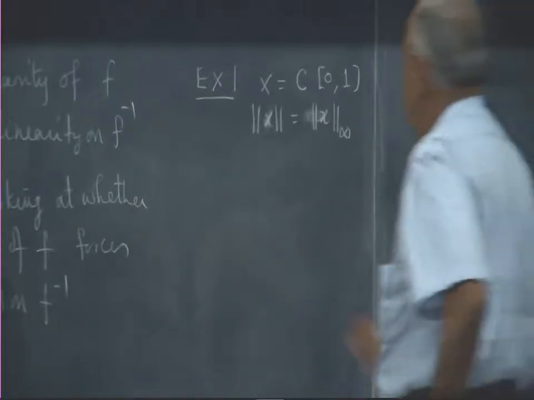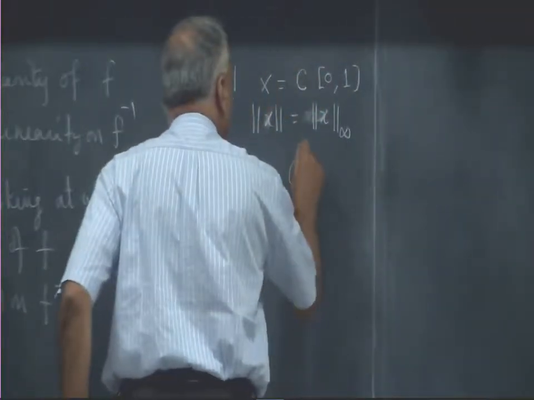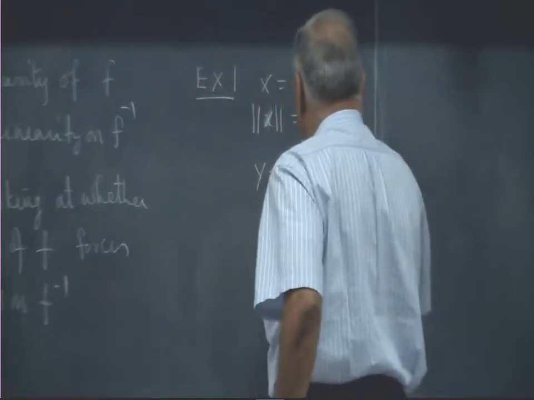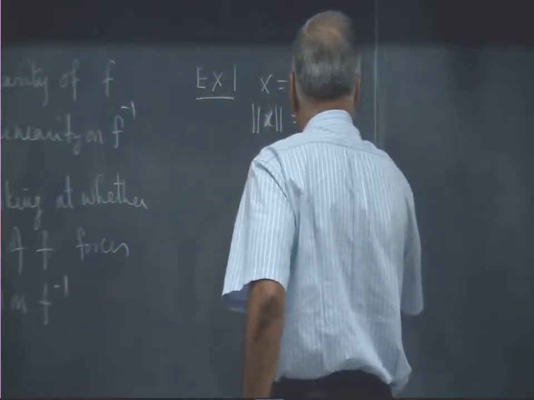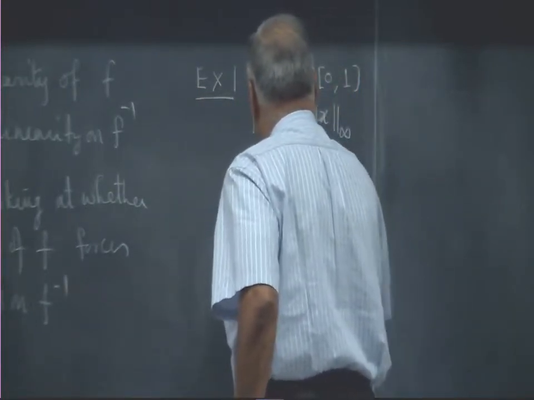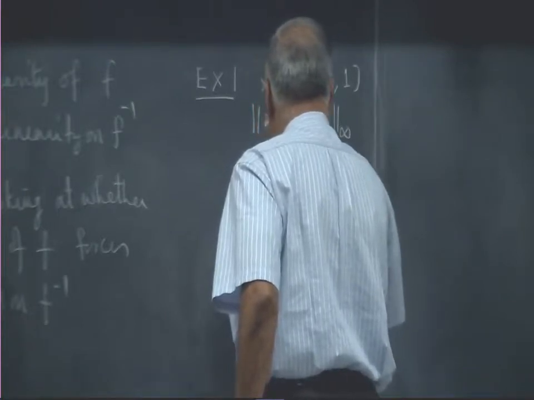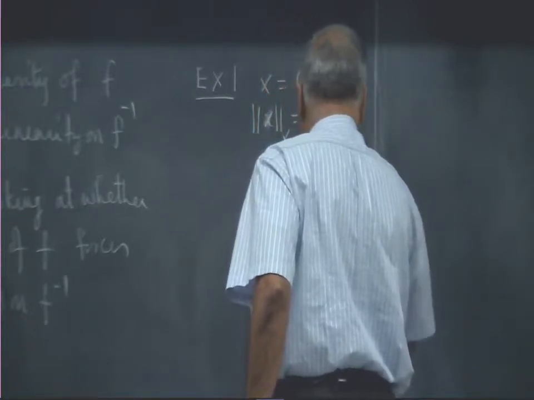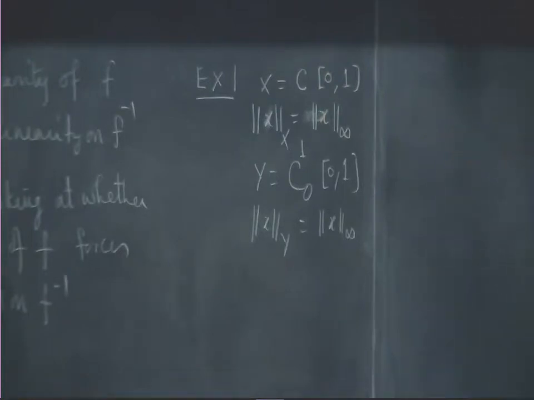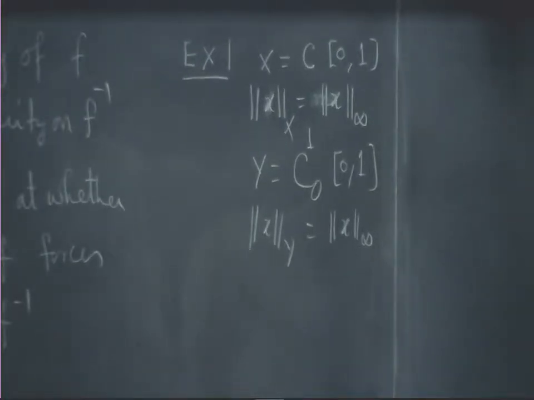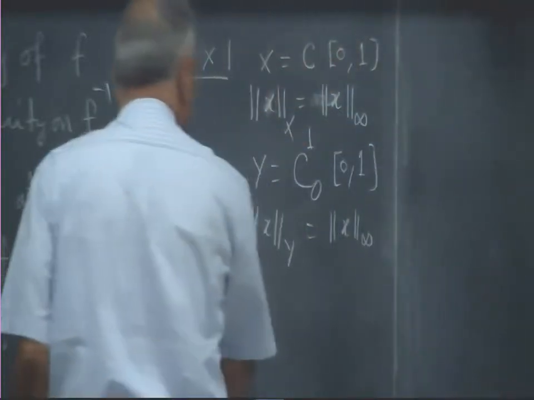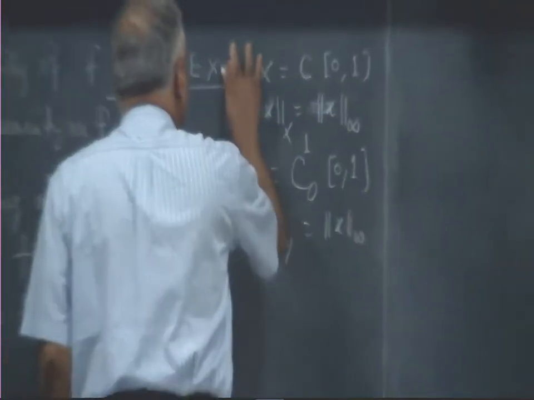And then we looked at Y to be the differentiable functions which vanish at the origin, and again we took the norm of Y as the same sup norm. In both cases we take the maximum norm, but the domain space is the set of all continuous functions and the codomain space is the set of all differentiable functions vanishing at origin. Then this was example 2, I think.